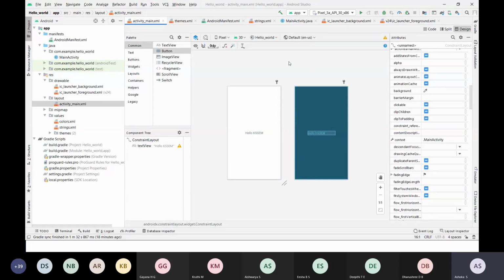Okay. In order to run this application, you require an emulator. You can see here, emulator, right? Here we have emulators, and I already installed the emulator. So in order to run this application, you require an emulator. Now I am running this simple app, which has only one thing: "Hello KSSCM".